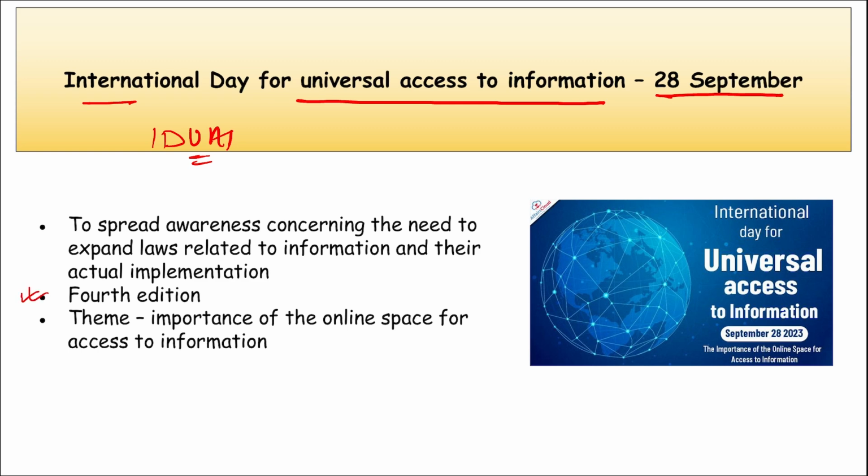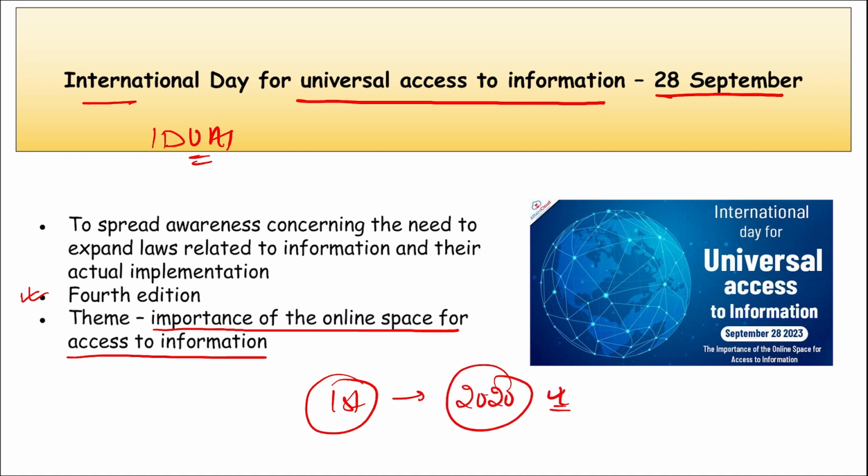This is the 4th edition and the theme here is the importance of online space for access to information. This is the theme for IDUAI. Correct? And the first ever UN IDUAI was observed on 28th of September 2020. So in 2020 we observed it for the first time and it is the 4th edition this time.